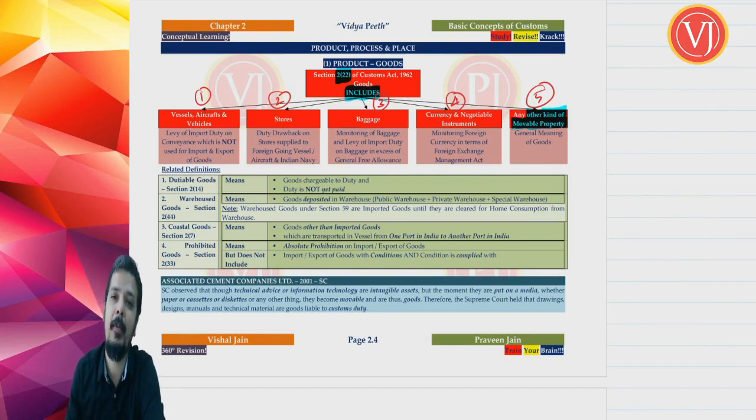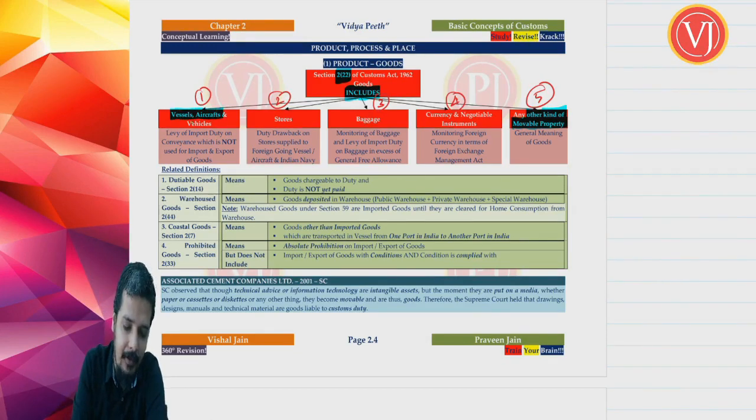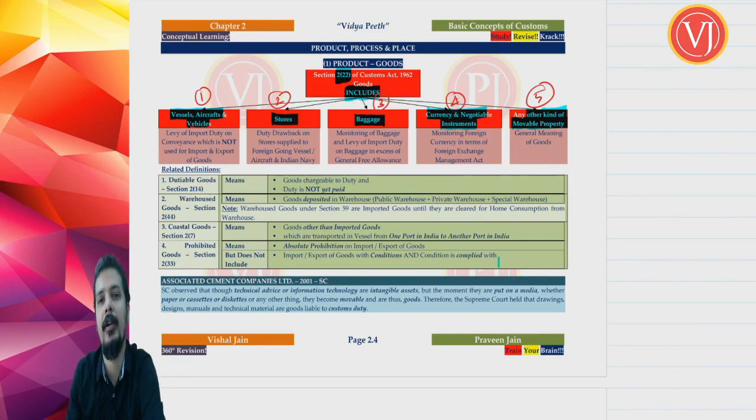But there are first 4 points which are not specifically mentioned in your GST. You are talking about goods includes vessels, aircrafts and vehicles. Goods includes stores. Goods includes your baggage. Goods also includes your currency and negotiable instrument.